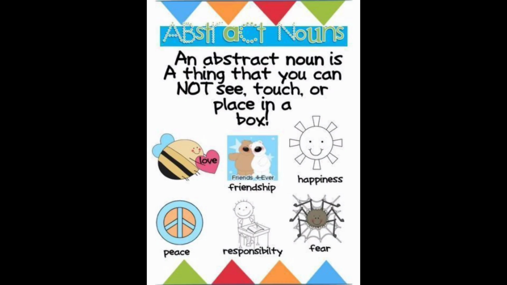Now, the next and last kind of noun is abstract noun. An abstract noun is something you cannot detect with the 5 senses you have. It is usually the name of a quality, action, idea, or state. Here are some examples of abstract nouns: love, friendship, happiness, peace, responsibility, fear. These are the feelings which we can feel.